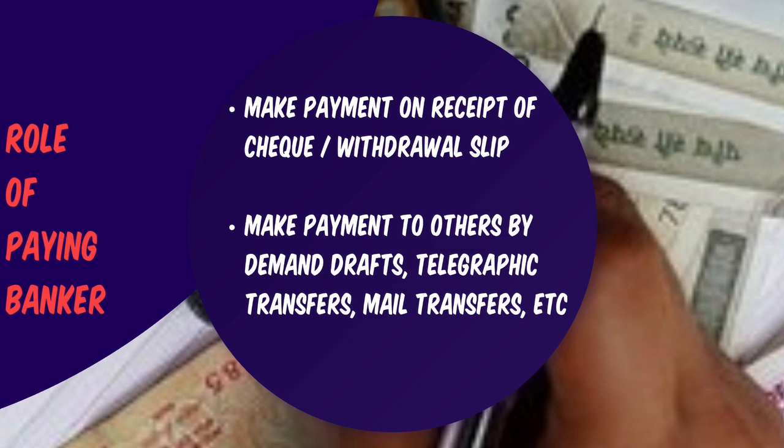So, if a countermand has been received by a wrong branch, this branch should then take steps to make it effective at the right branch. When a stopped check has been paid, the customer's account will have to be recredited and the bank cannot escape this liability even if it was paid by negligence.